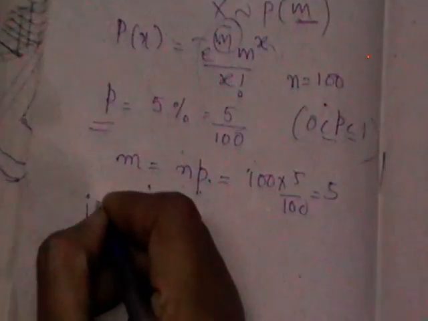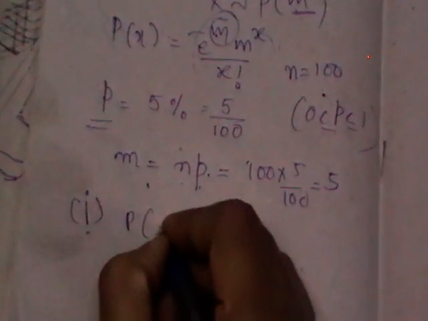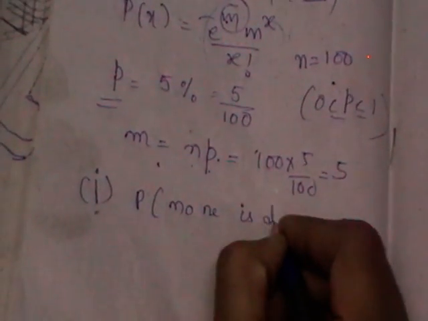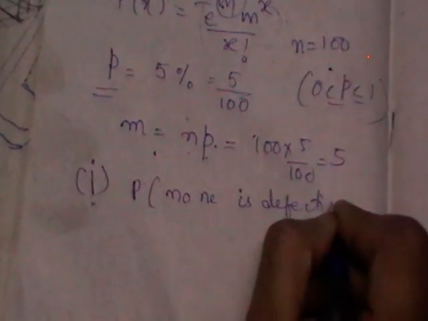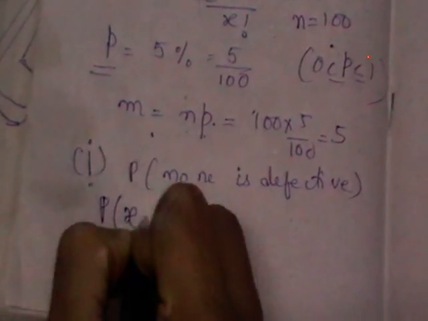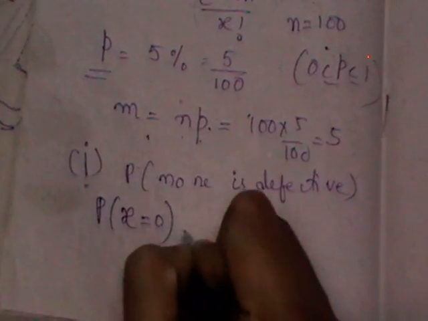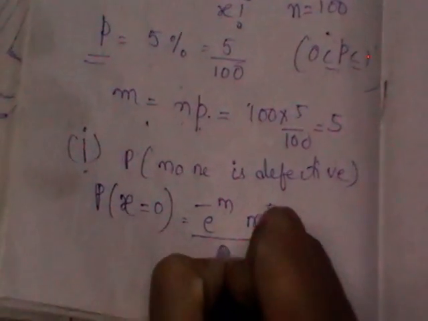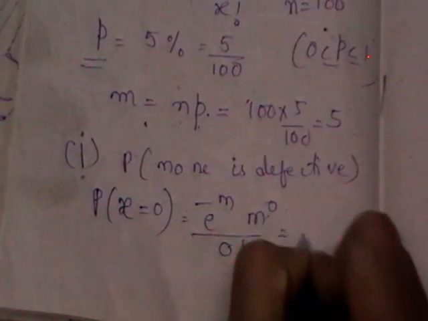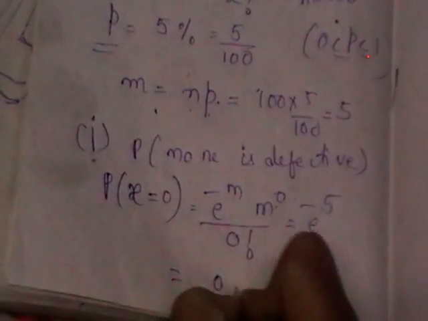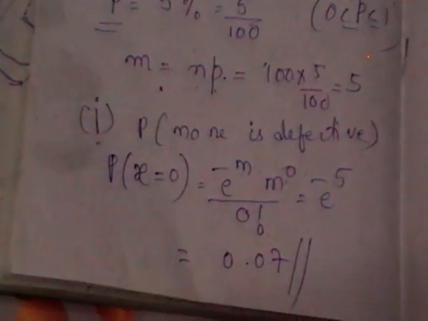So what is the first bit you need to calculate? Probability that none is defective. None is defective means there should be no defectives. So you need to find the probability when x is equal to 0: e power minus m, m power 0 by 0 factorial. These two are 1, so it is e power minus 5. The value for e power minus 5 is given to you in the question itself. So that stands for the answer for this first bit.